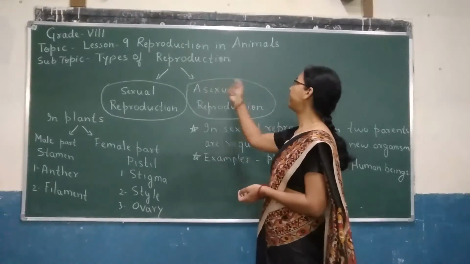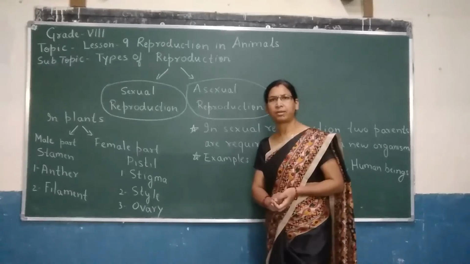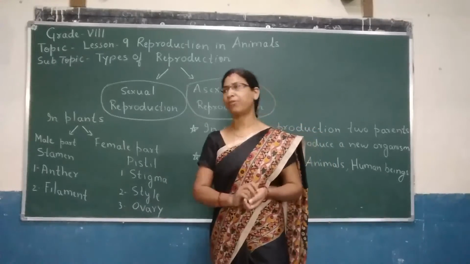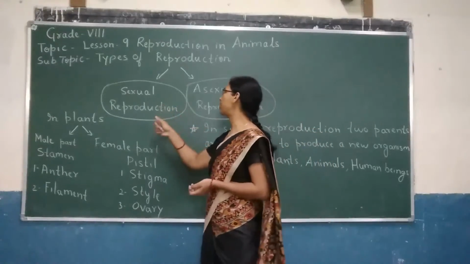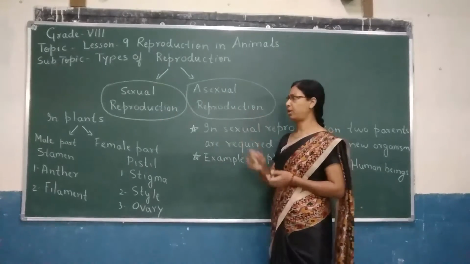We are learning the topic reproduction in animals, and today we are going to learn about different types of reproduction. There are mainly two types of reproduction: sexual reproduction and asexual reproduction.